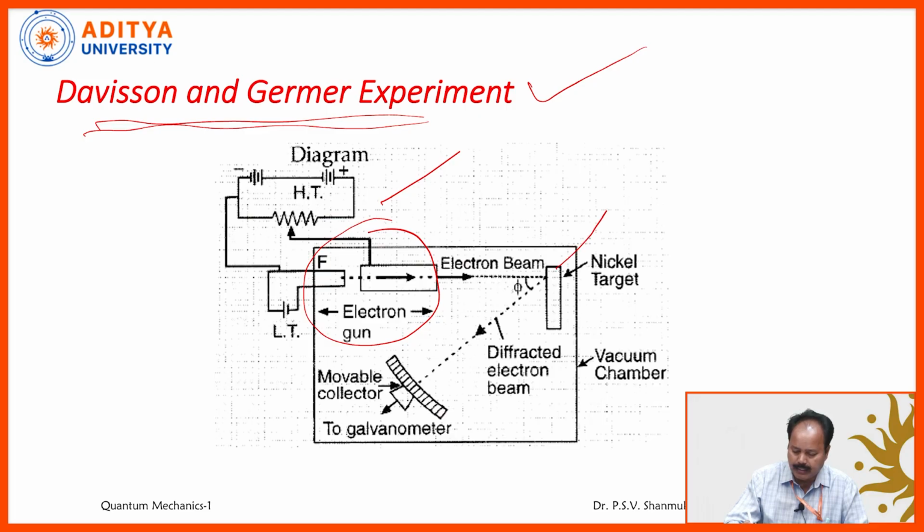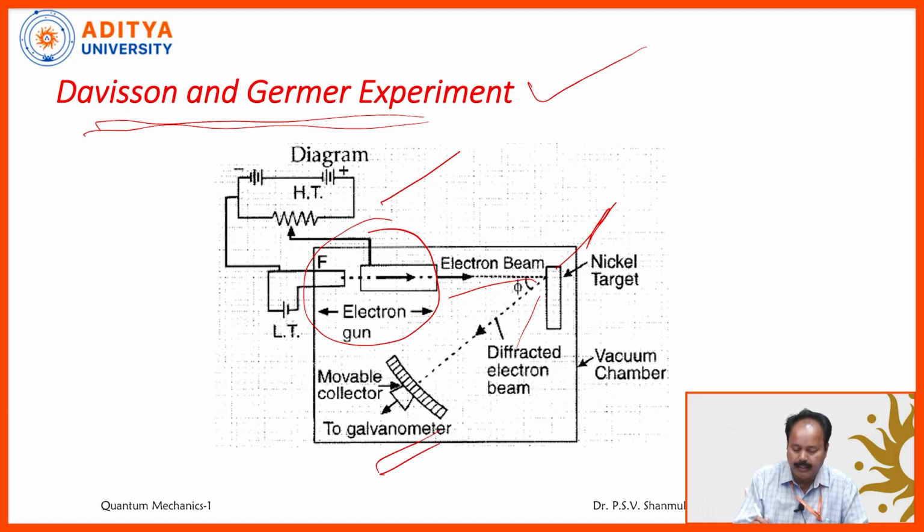This is a target, that is actually a single nickel crystal. The target is the single nickel crystal. So after striking this single nickel crystal, electrons actually will be scattered in different directions. Of course, to collect these electrons, to receive the electrons, there must be a collector. Here, this is the collector.